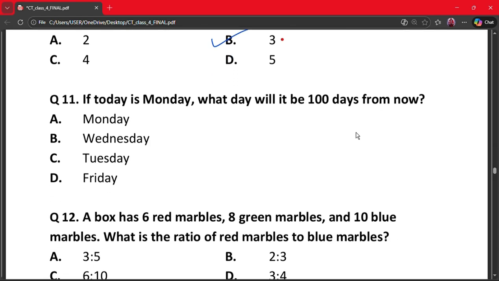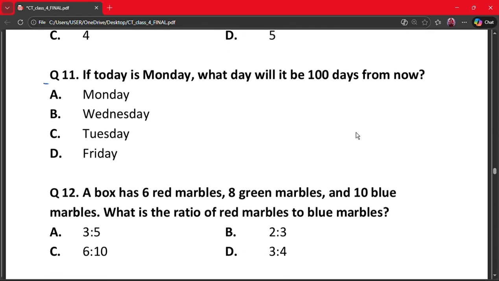Moving on to the next question, that is question number 11. If today is Monday, what day will it be 100 days from now? A. Monday, B. Wednesday, C. Tuesday, and D. Friday. So days repeat after every 7 days.